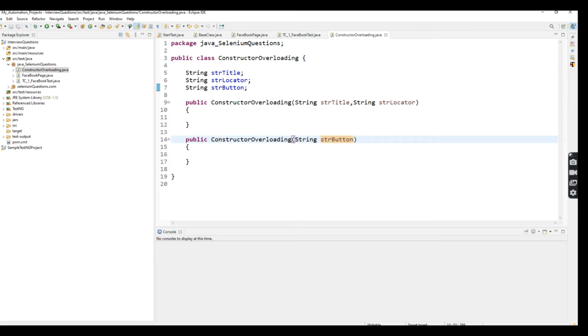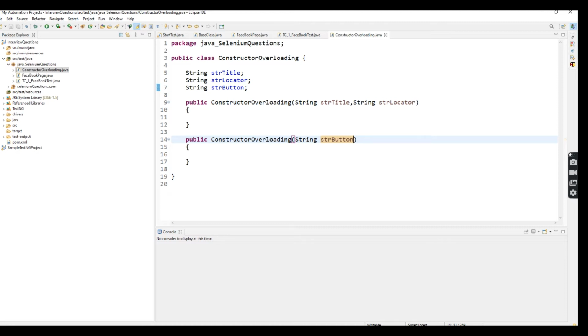So constructor overloading means we can pass a different parameter list in each constructor. This is similar to method overloading, but in method overloading the method name does not have to be the same as the class name, whereas the constructor name should be the same as the class name. That is the major difference. Also, a method has a return type, but a constructor does not have any return type. These are the two major differences between method overloading and constructor overloading.